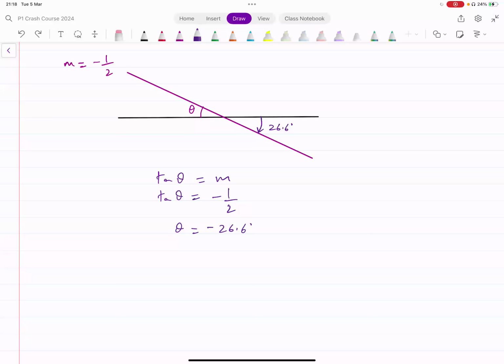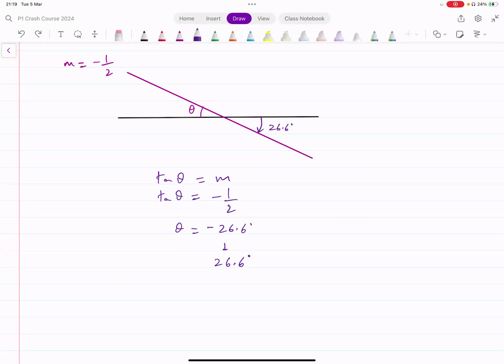Now all that matters here is the magnitude of the angle. So even if you're getting a negative result, you just say the angle between the line with gradient negative 1/2 and the x-axis is 26.6 degrees. The negative sign does not matter. We're just looking for the angle between the lines. It doesn't matter if it's positive or negative. We could write it as negative 26.6 as well, which is also acceptable, or as positive 26.6. Both are acceptable. Is that okay? Yes, sir.